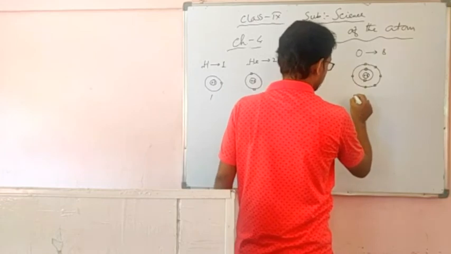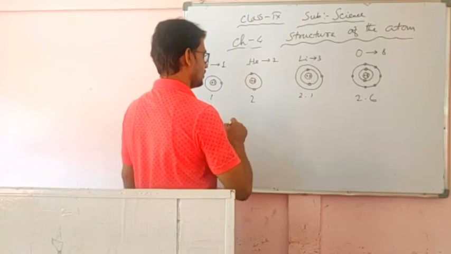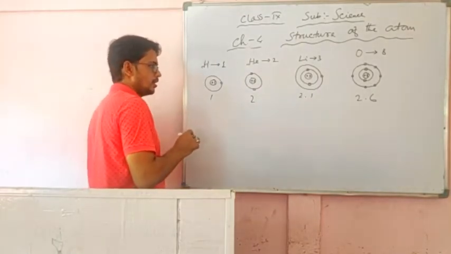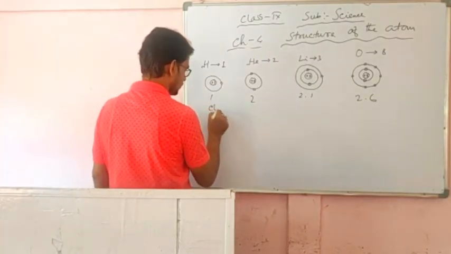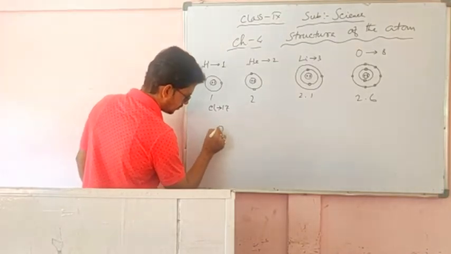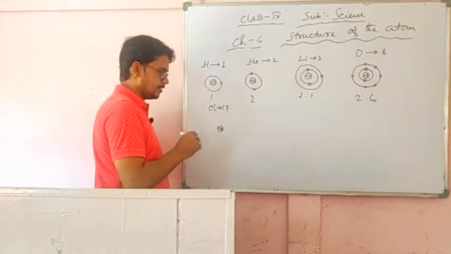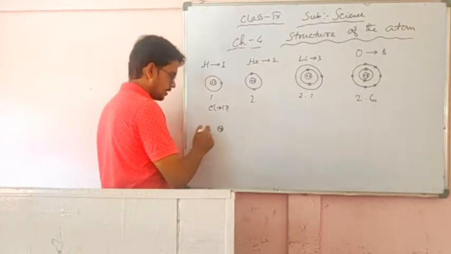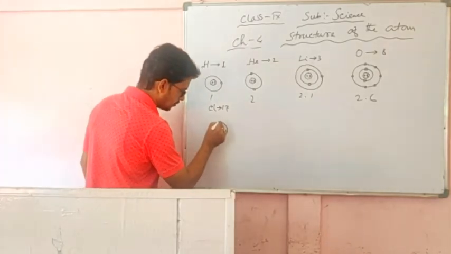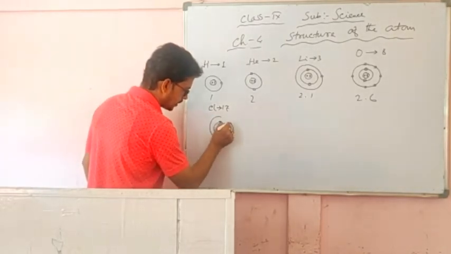So electronic configuration we can write like this. If we write the electronic configuration of chlorine, atomic number 17, so 17 protons are there in the nucleus. In the first orbit maximum 2 can stay. In the second orbit maximum 8 can stay.